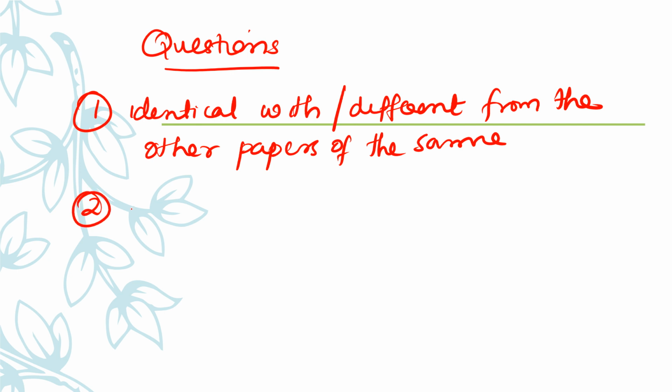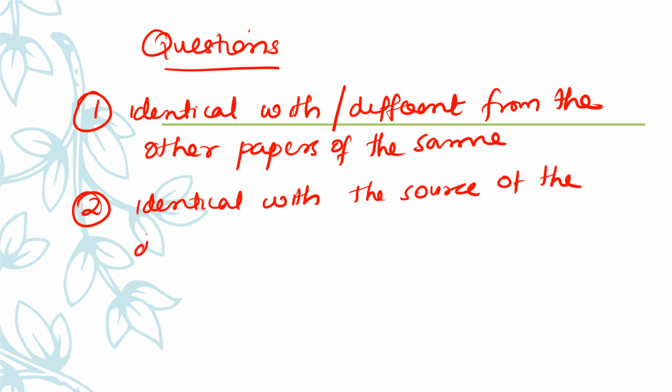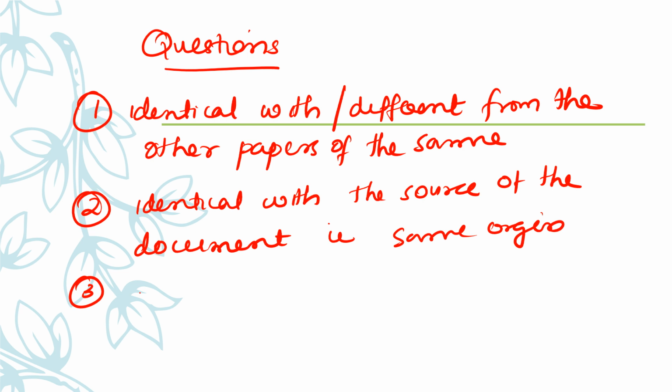Second is whether the questioned document or paper is identical with the source of the document, that is, whether they are of the same origin. And third one is whether the watermark, which is very important to identify, is genuine or forged.